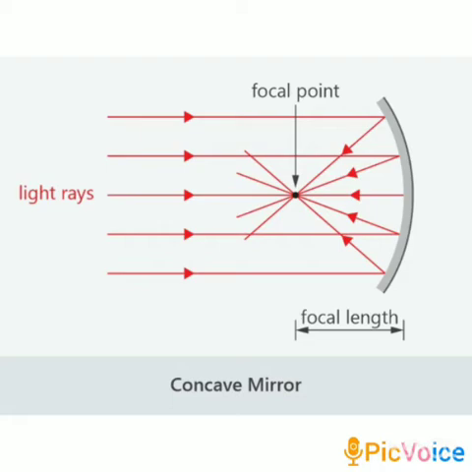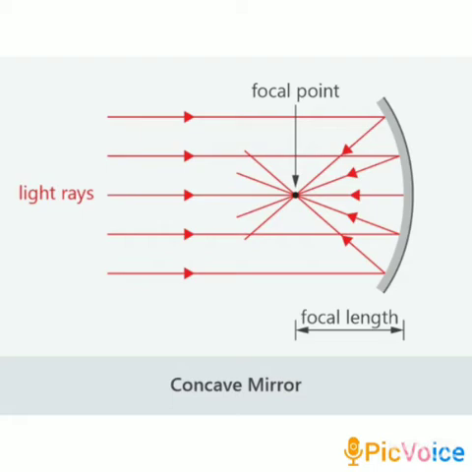At every point, the spherical mirror reflects an incident ray in such a way that the angle of reflection equals the angle of incidence. That means at any point on the surface of the spherical mirror, it reflects the incident ray so that the angle of incidence is always equal to the angle of reflection.